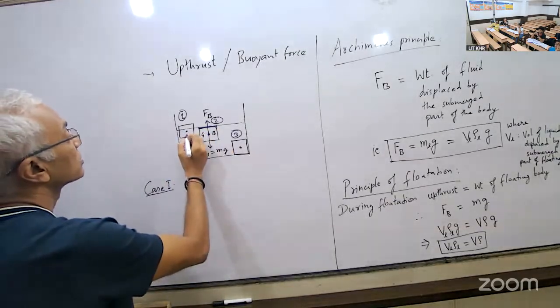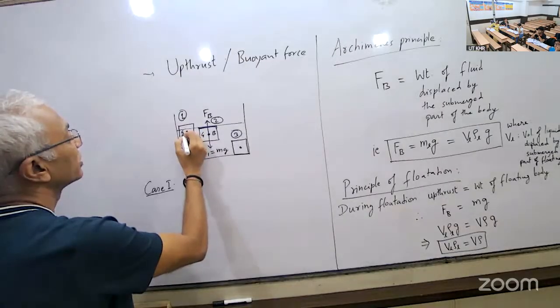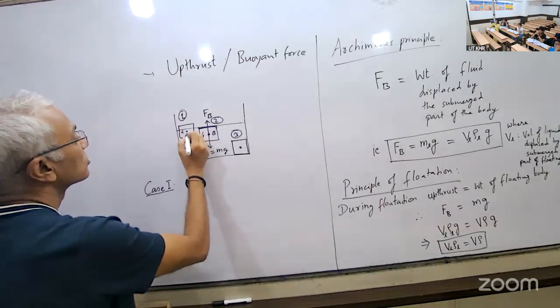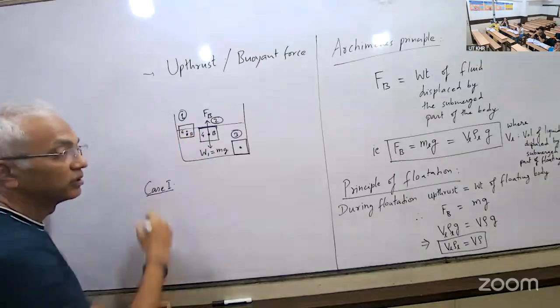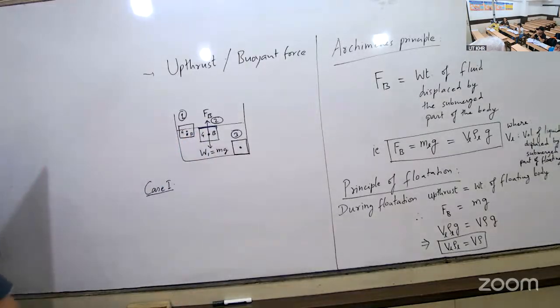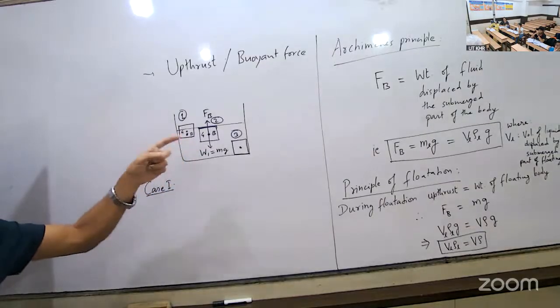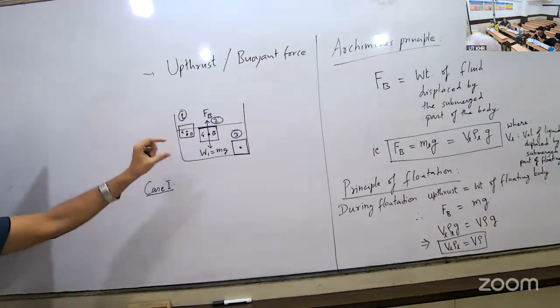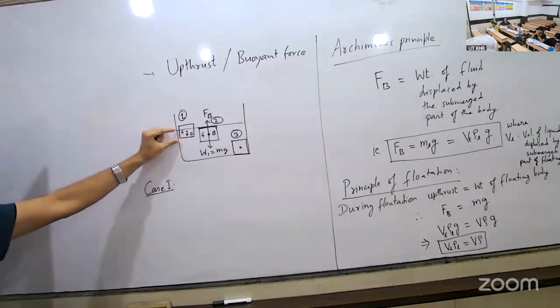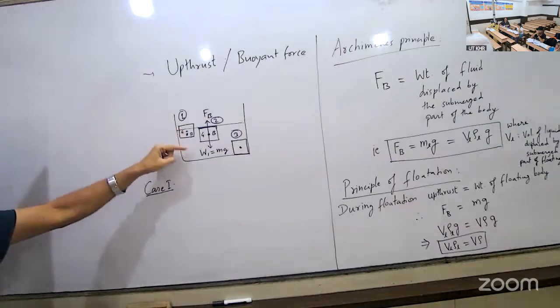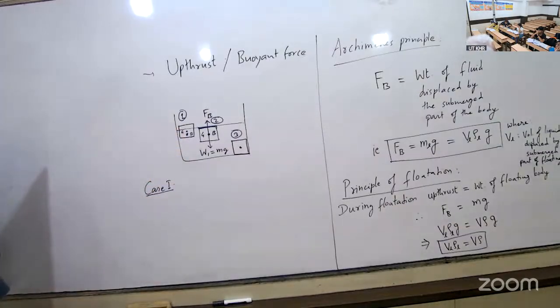But here, center of buoyancy will be below center of gravity. Center of buoyancy is the center of gravity of the displaced water by the submerged part of the body. You understand? Yes, these two cases are the same.